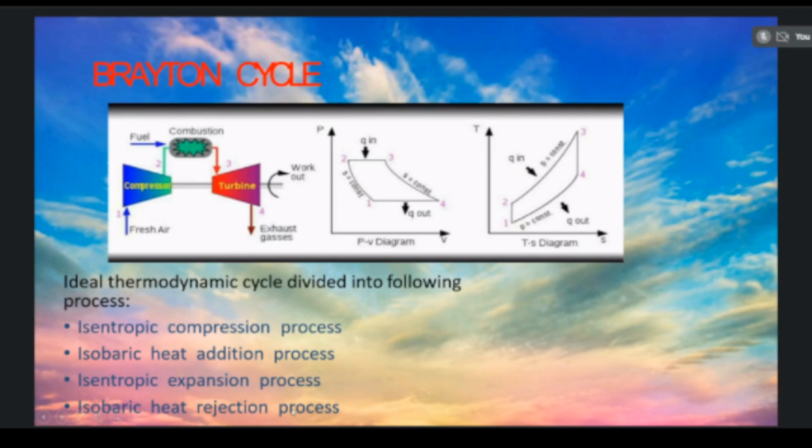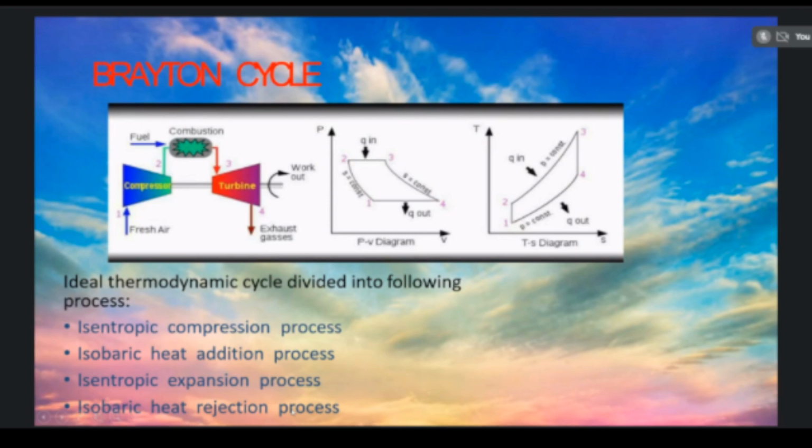So in this turboprop engine, the thrust produced by the engine is the sum of the thrust produced by the hot gases and the thrust produced by the propeller. So the propeller will increase the momentum of the air. So this is the example for the turboprop engine.